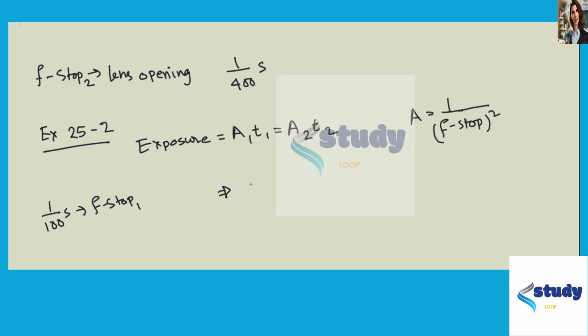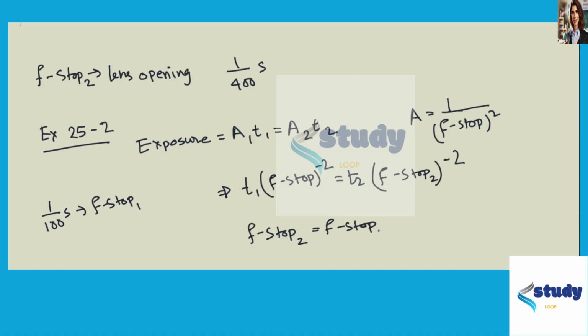Now, if we substitute this relation over here, we get t1 times f-stop 1 to the power minus 2, which is equal to t2 times f-stop 2 to the power minus 2. Right, and from there we can solve for f-stop 2, which is going to be f-stop 1 times the square root of t2 over t1.